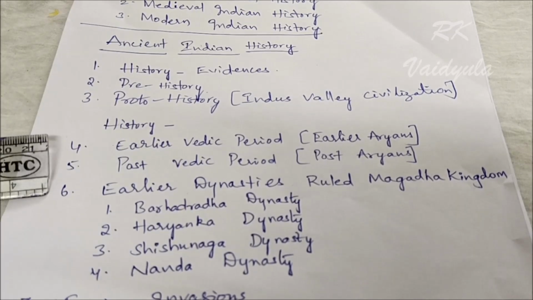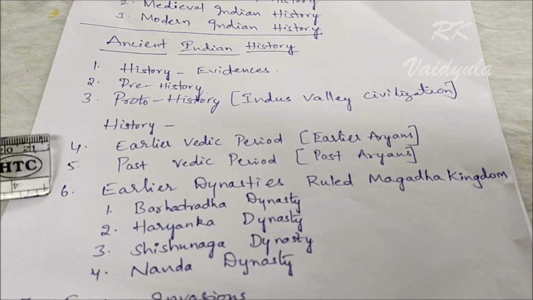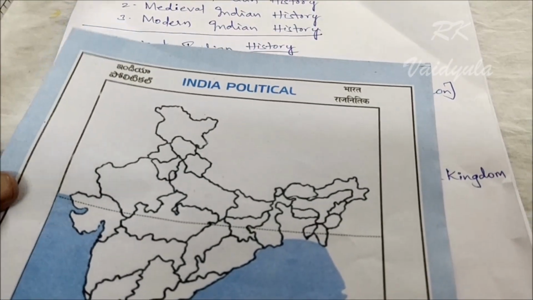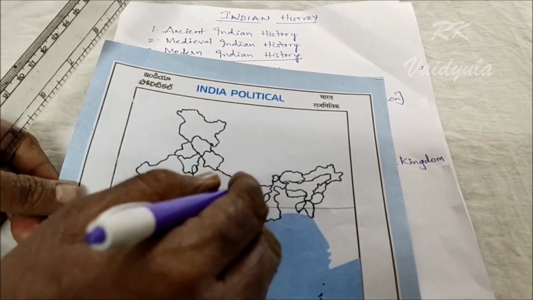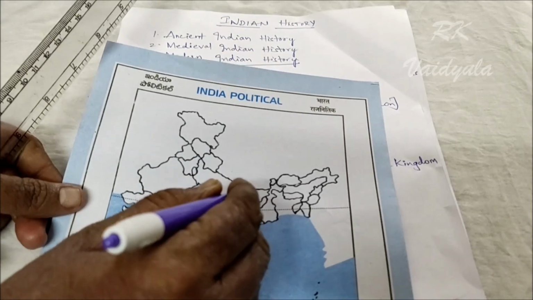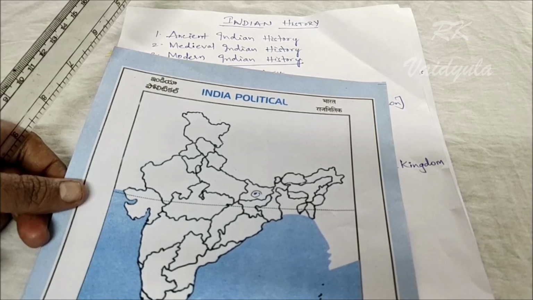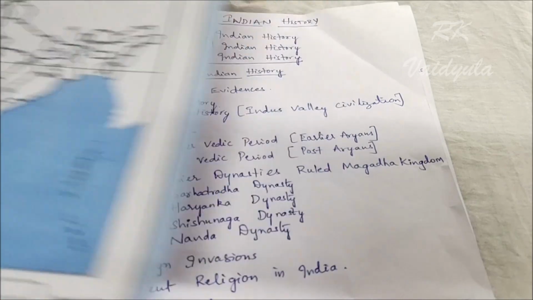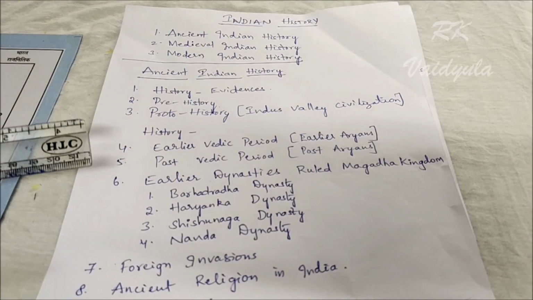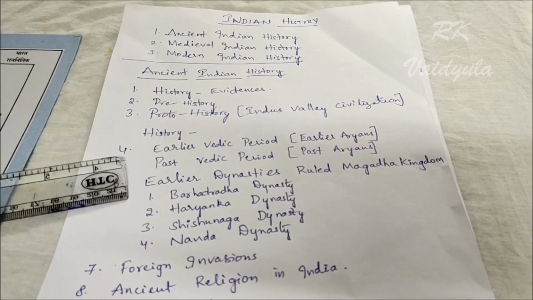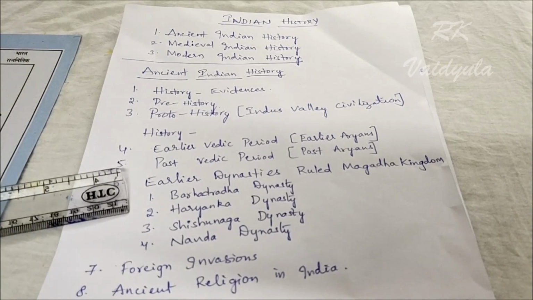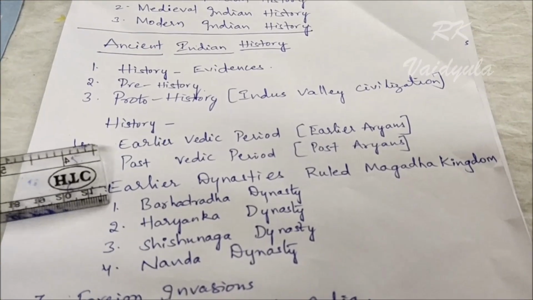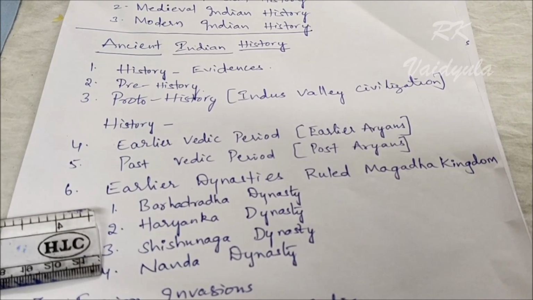And next after that, the earlier dynasties that ruled the Magadha kingdom. Now let us see where Magadha is. This is the India map. Now we are seeing, in present Bihar state we find Magadha. Magadha was the first kingdom of India. So how many earlier dynasties? The main dynasties were Bharhadrada, Haryanka, Shishunaga and Nanda dynasties. The first dynasty was Bharhadrada.